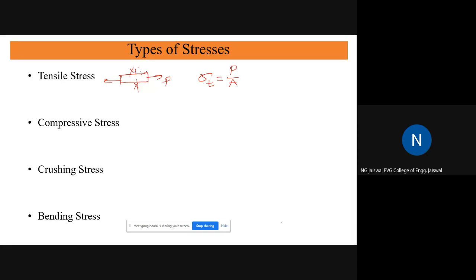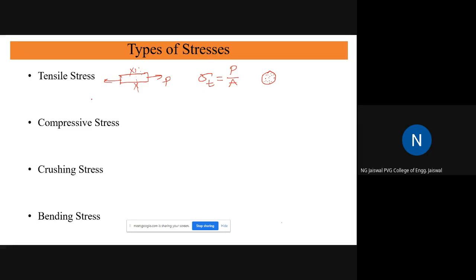Each fiber means what? If I draw a side view of this bar, it will be a circle, and the various fibers in the axial direction will be seen as points. These are some fibers seen as points from the side view. All these fibers will experience the same amount of stress, that is the tensile stress.